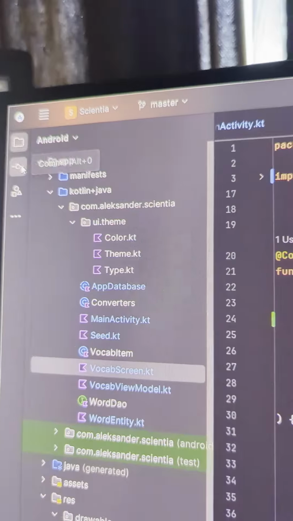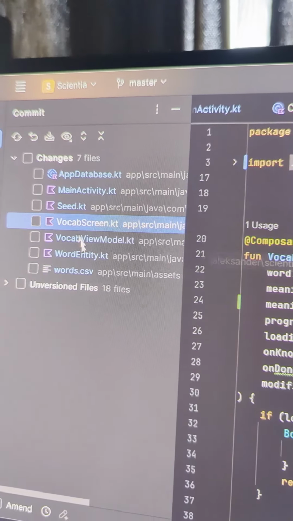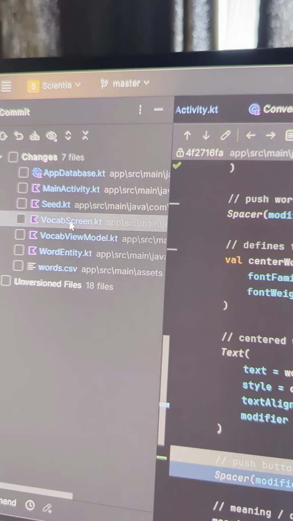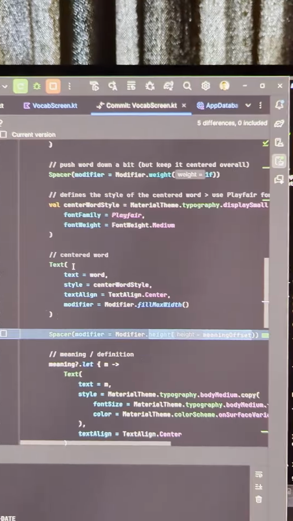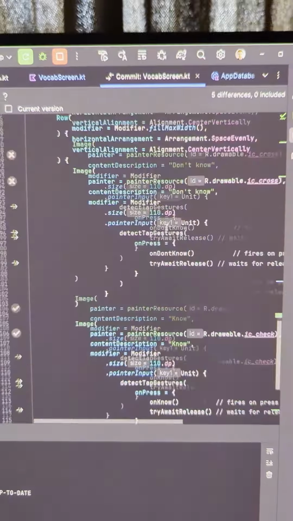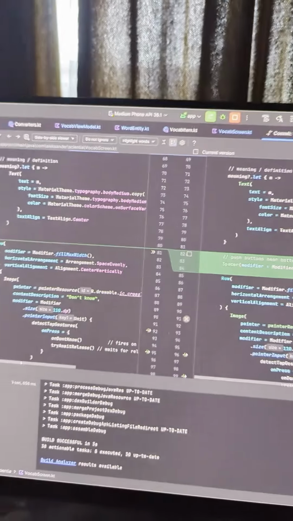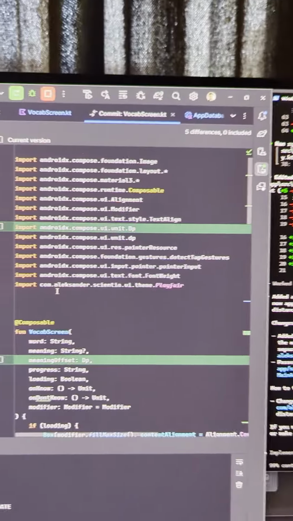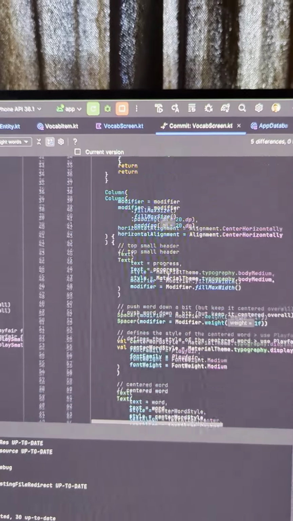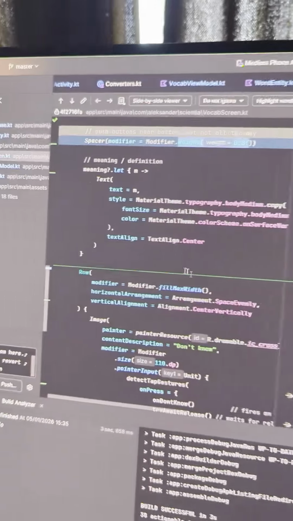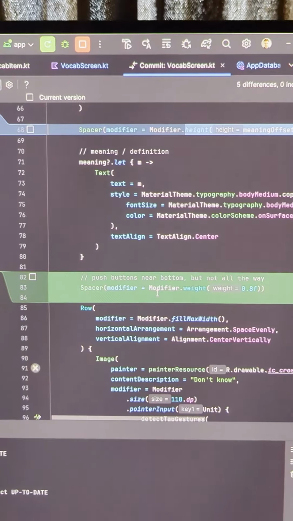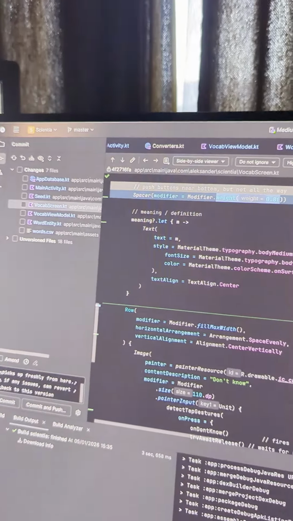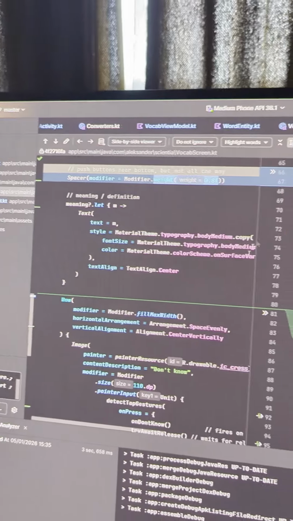If you want to look at all the files that have been changed, you have an overview. 7 files have been touched. And Git also allows you to see it much nicer. So this is the same file we were looking at. It gives you a nicer overview of all the changes. For example, this was the previous version, and this is the after AI version, after Codex. So you can see every single line. For example, here there was nothing, and here it was added. So it's super cool.